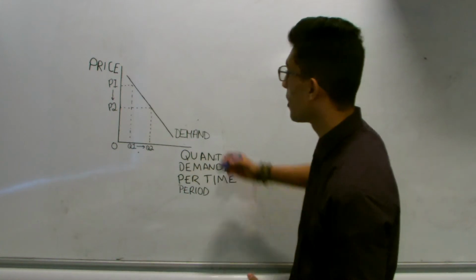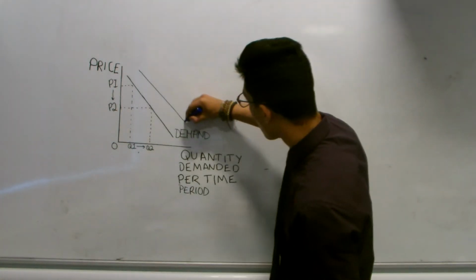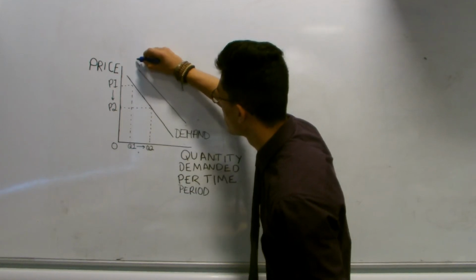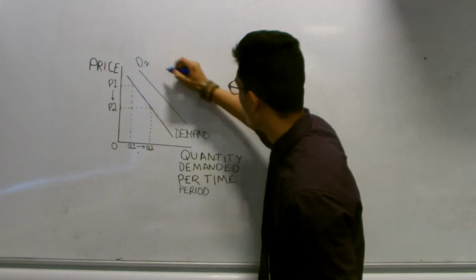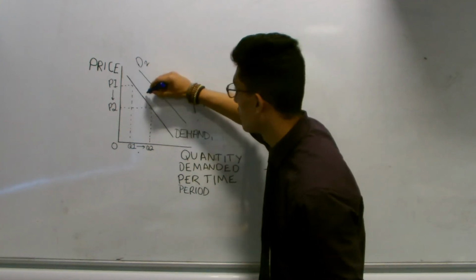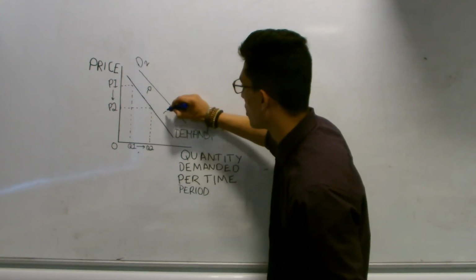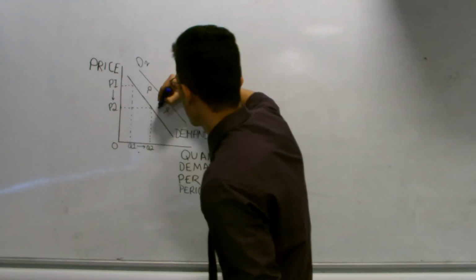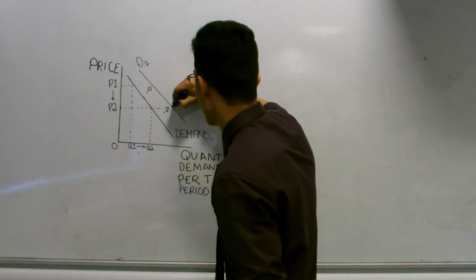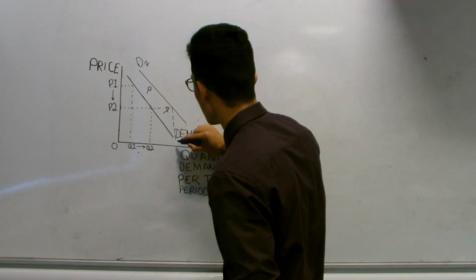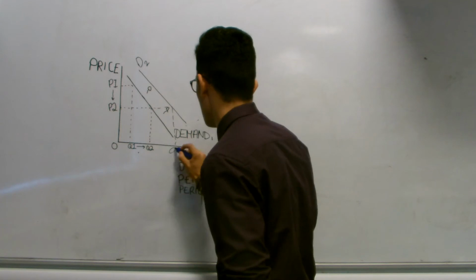And this can be shown by a new line on our demand curve, and I'll label this D2, but this one D1. And D is just short for demand. And we put arrows to show that there is an increase. So here, now, the new quantity demanded will be Q3, because more is demanded at every price level.